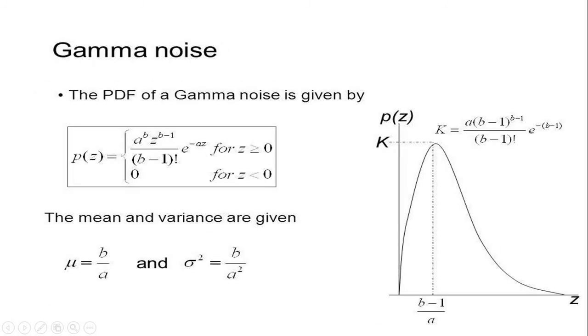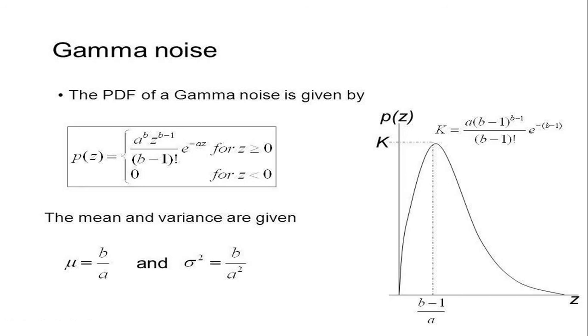So next is gamma noise. The shape of the gamma noise is similar to the Rayleigh noise. The gamma noise distribution starts from 0. See here, it starts from 0. It occurs due to the illumination problem.